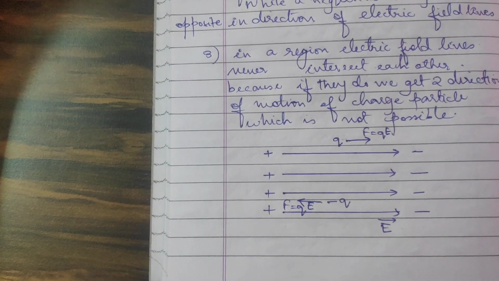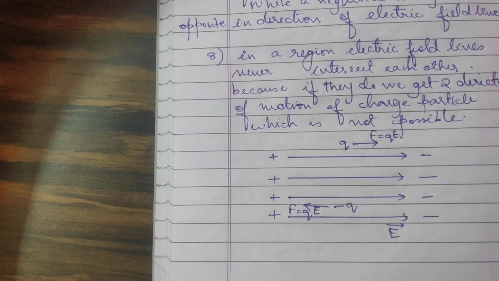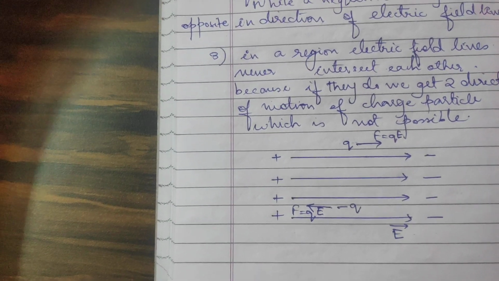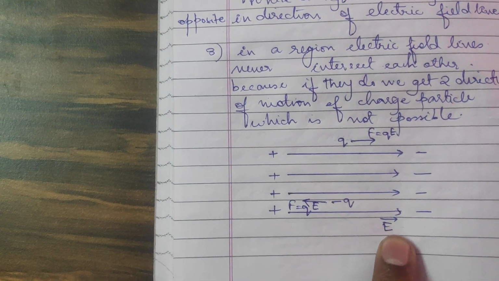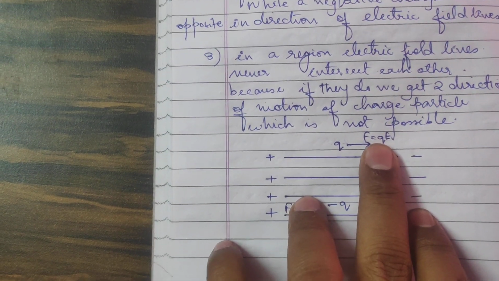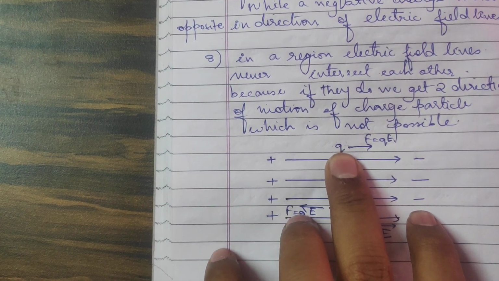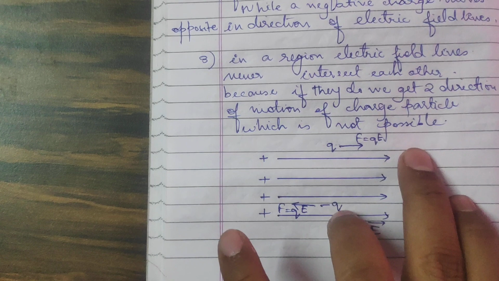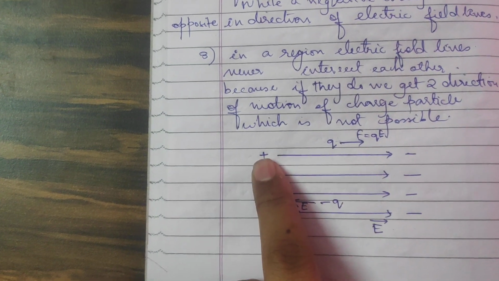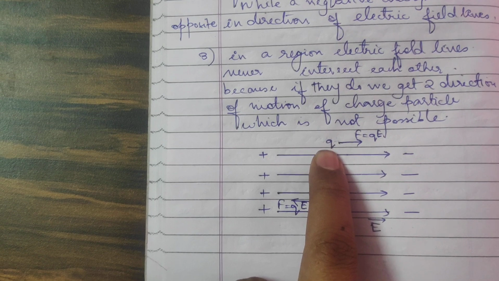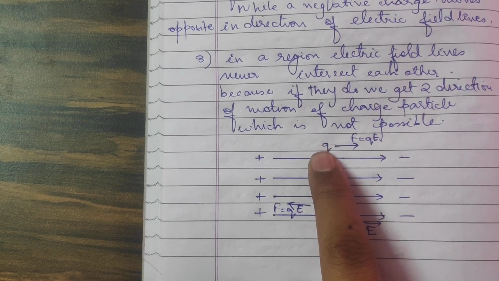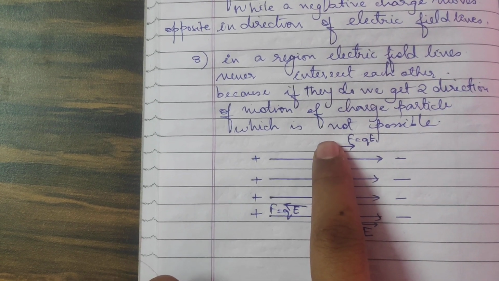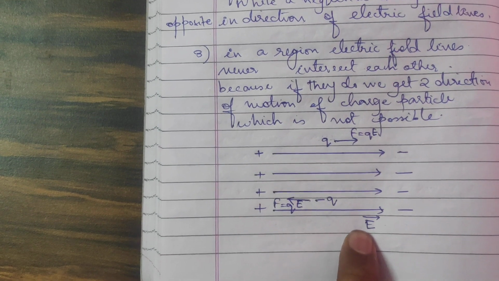But this statement is the other way around. The direct statement should be that whatever is the direction of the electric field is the direction of the force on a positive charge. If the field is moving in this direction, this charge will also move in this direction. And there are reasons. Here it is positive charge. This positive charge will repel this positive charge, and this negative charge will attract this positive charge. Therefore, the force on this positive charge will be in this direction, which is the direction of the electric field.